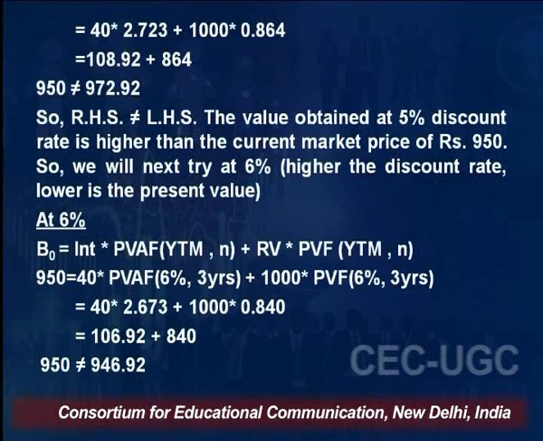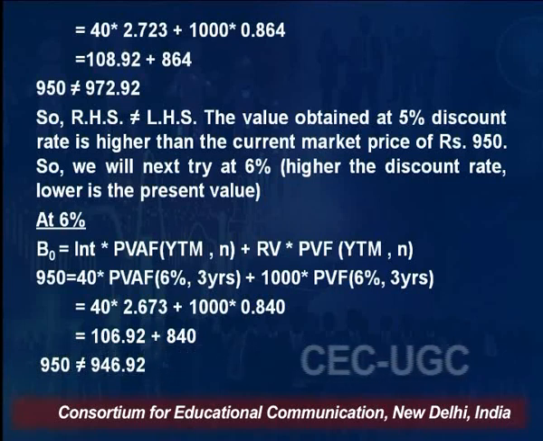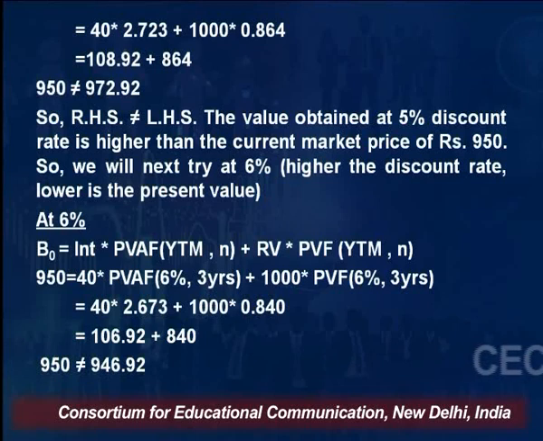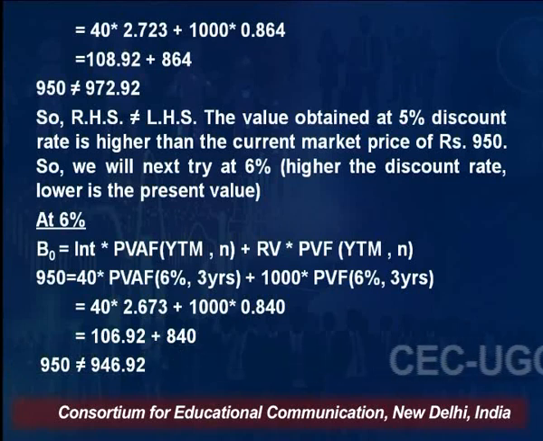Which is certainly not equal to 950 rupees. What it means is that if you discount with a 5% rate, the present value of the stream of incomes is 972. It means you will have to use a higher discount rate. Let's try with 6%.